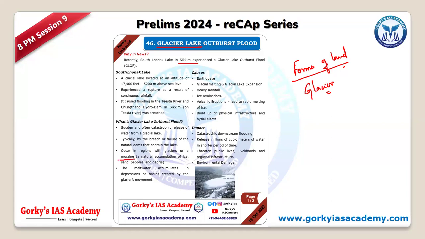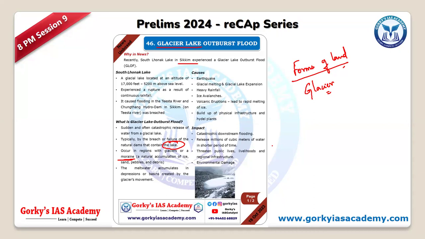Moraines are one of the dangerous moving masses. Why? Because it is a combination of many things. It is a combination of ice, sand, pebbles, dust, debris, everything. Okay. So this particular moraine sometimes may be accumulated in a particular region. We call it a lake. Okay. Because of natural hurdles, a natural dam-like feature, some reservoir will be formed, because of this glacial moraine.